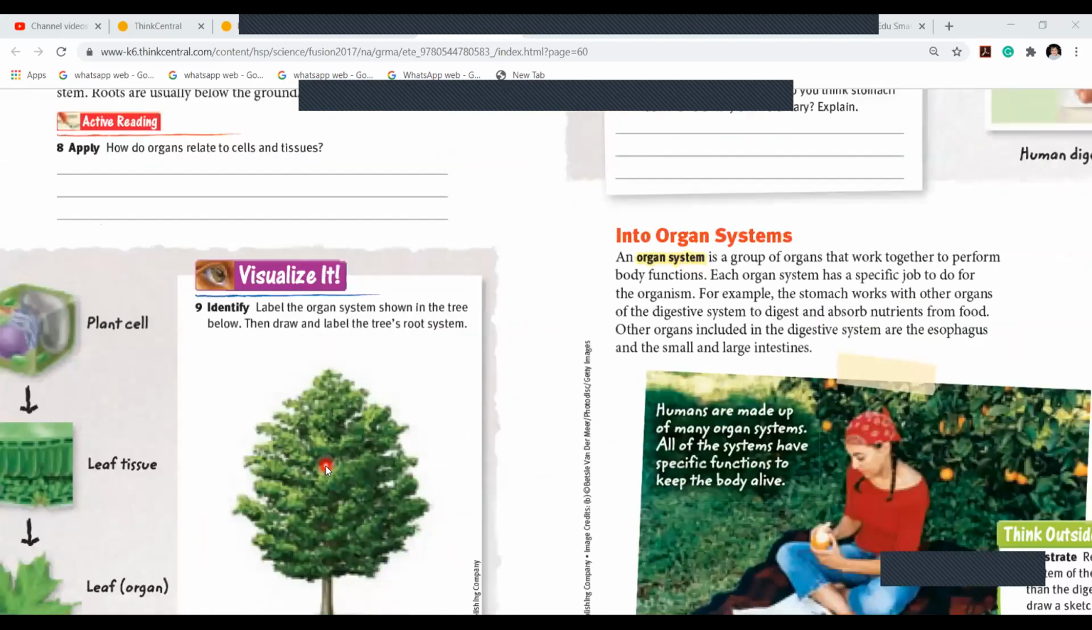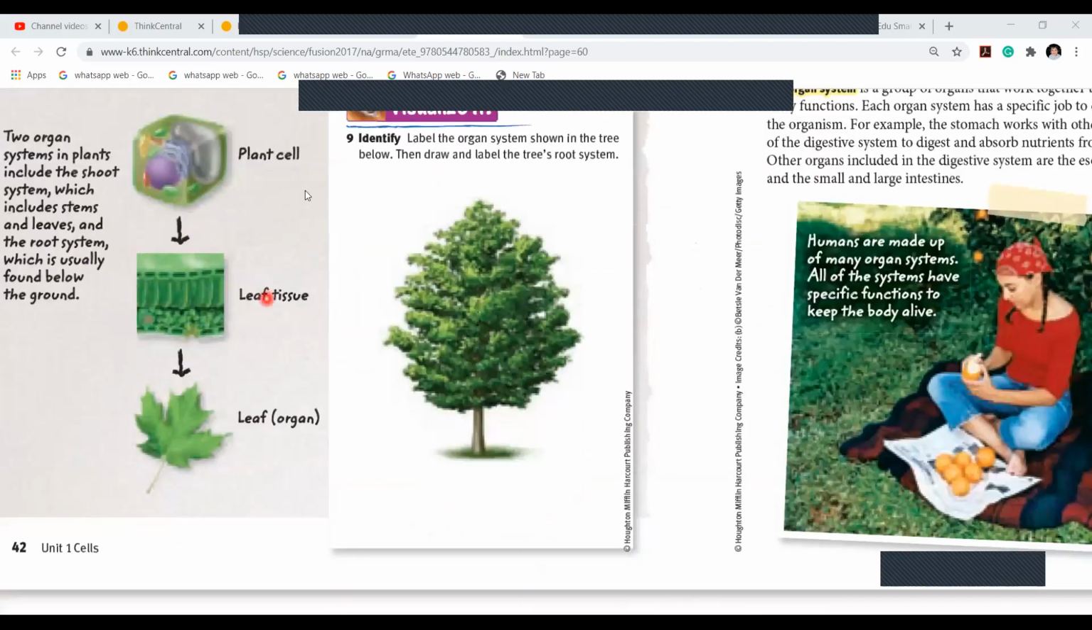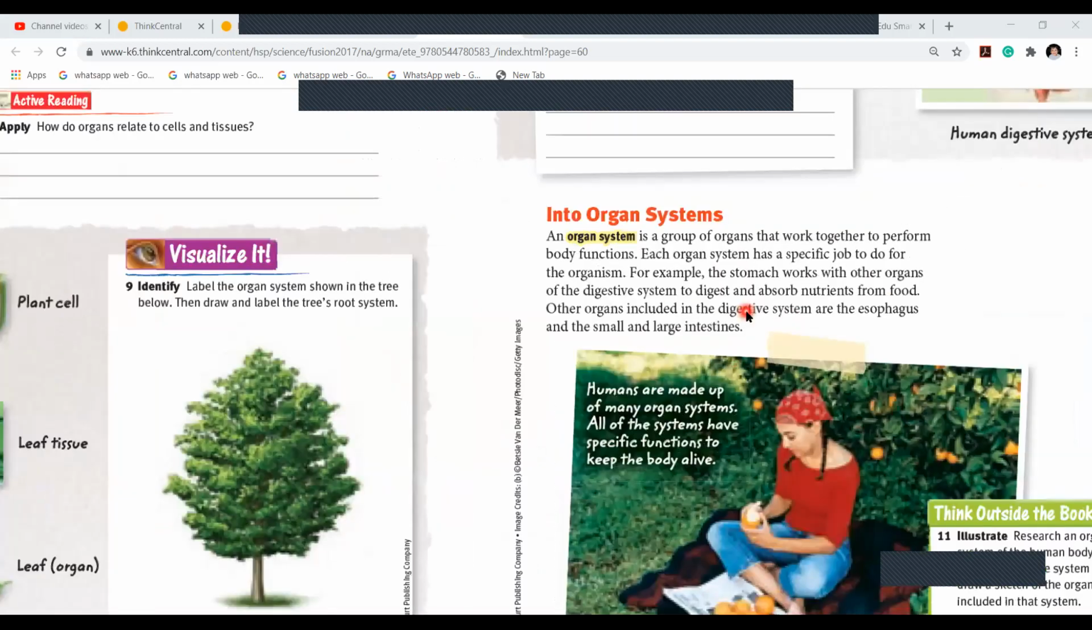Now coming to organ system. Same way here, the plant cell becomes a leaf tissue. It becomes a leaf organ. First it was cell, then it is tissue, then it is organ. Then of course the whole system will come. Now coming to organ system here.